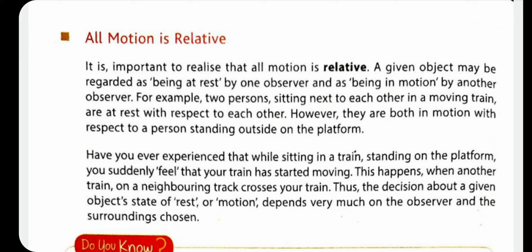Sometimes whenever you are traveling by train, you might feel that your train is moving, but after a few minutes you realize that it is not your train which is moving, it is the train on another track that was moving, that started motion. It can also be understood with the help of relative motion.